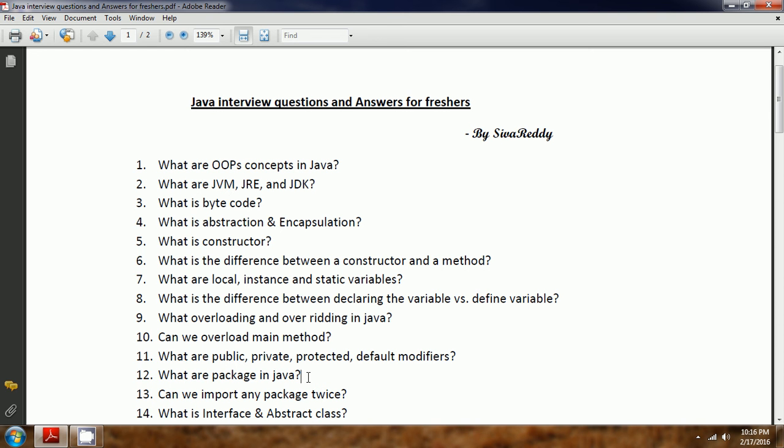So a package is going to bundle the common resources as a single unit, so that it is easy to specify and easy to understand while you are going through the code, and maintenance is also very easy. For example, if you see ArrayList, all these things will be coming under util.ArrayList.